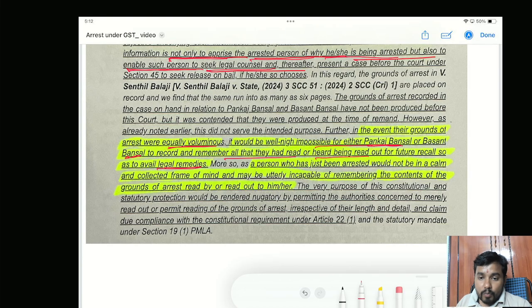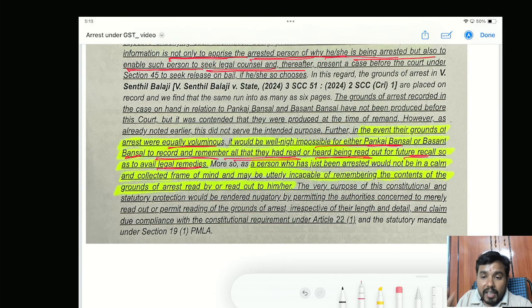What the court said was that this reading out and all, generally the grounds of arrest can be highly voluminous, and it would be difficult for the arrested person to record and remember all they had read or heard for future recall, because tomorrow I have to explain to my advocate. You didn't give any grounds of arrest in writing. No, you have just explained to me, or you have just read it out. No, I have to remember all those things and I have to explain to my advocate.